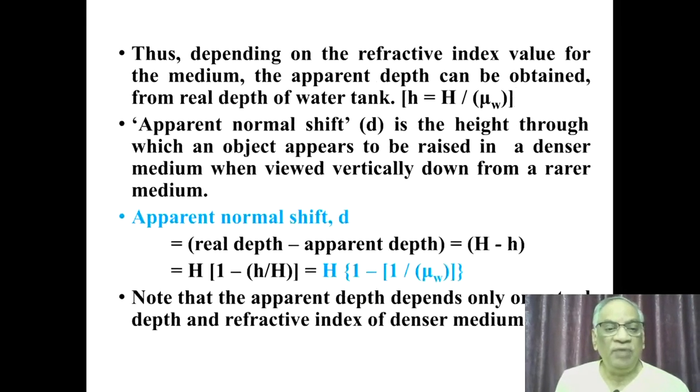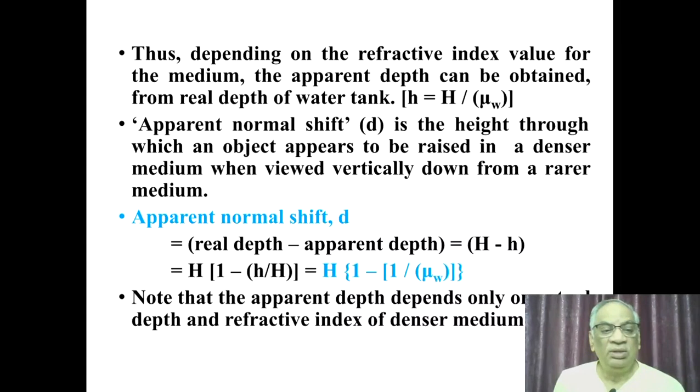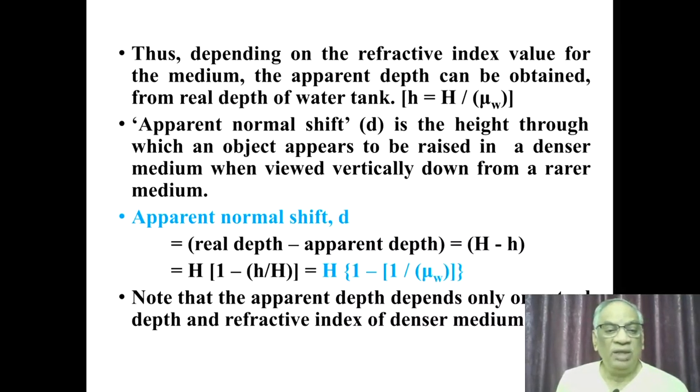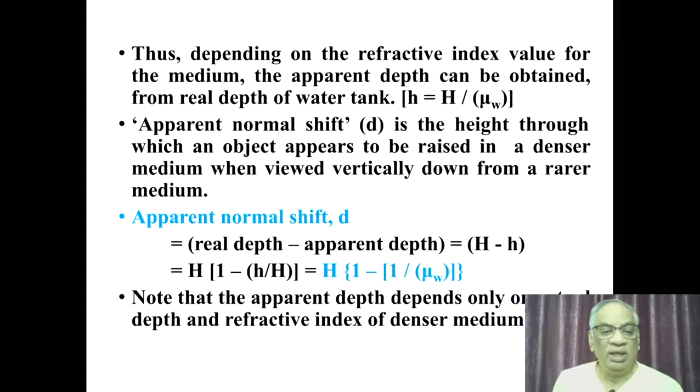Thus, depending on the refractive index value of the medium, the apparent depth can be obtained from the expression using the real depth of the water tank. That is, apparent depth small h is equal to capital H by refractive index of the medium mu w. Apparent normal shift is the height through which an object appears to be raised in a denser medium when viewed vertically down from a rarer medium.